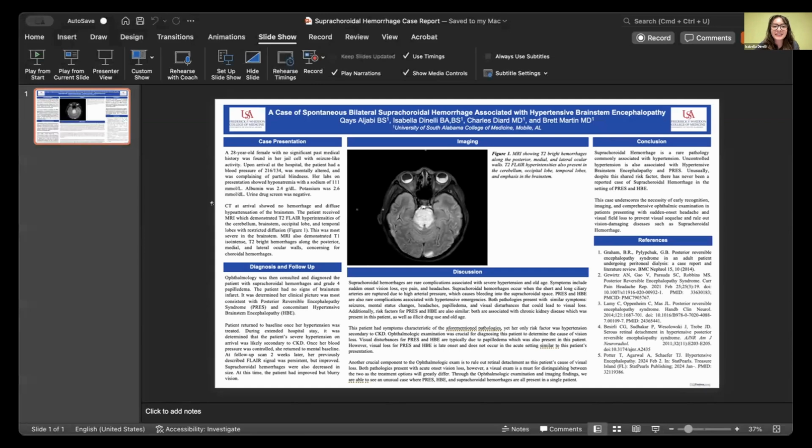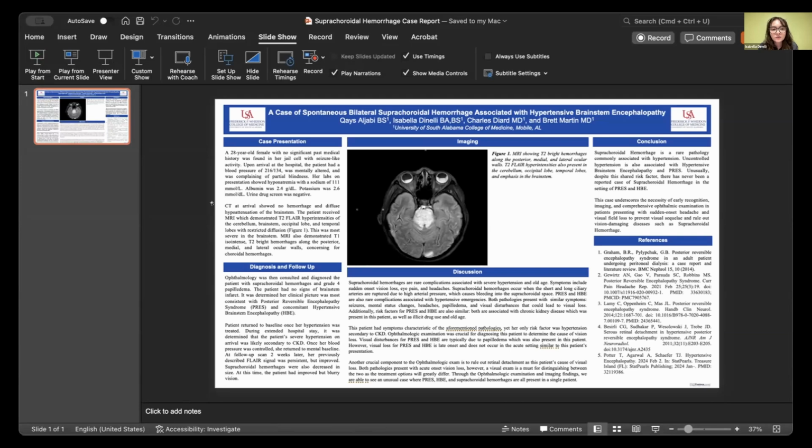Today I'm going to be presenting on a case of posterior reversible encephalopathy syndrome with bilateral suprachoroidal hemorrhage. This is a pretty rare case, the first of very few. I'm also going to cover a little bit of a discussion on hypertensive brainstem encephalopathy, also known as HBE, as part of the differential. This case highlights the complexity of diagnosing hypertensive emergencies and their associated